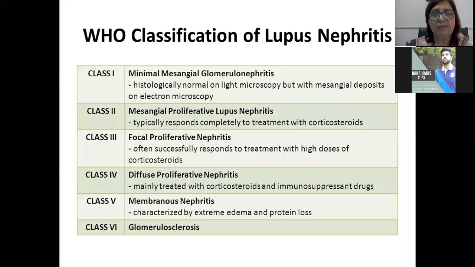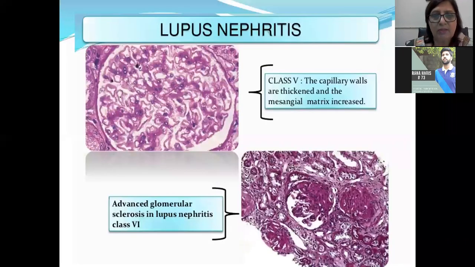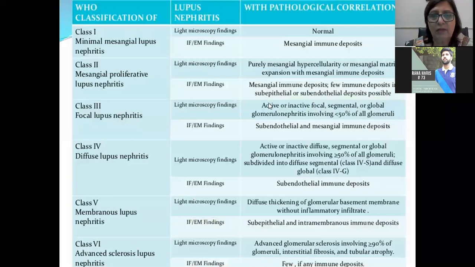In class 2, mesangial proliferative lupus nephritis, there is typically complete response to treatment with corticosteroids. Then comes class 3, focal proliferative, which often successfully responds to treatment with high doses of corticosteroids. This is the treatment plan, but this chart tells you what findings are present in each one of these classes. In class 2, mesangial immune deposits, few immune deposits, subepithelial, subendothelial, IF and electron microscopic findings are there.